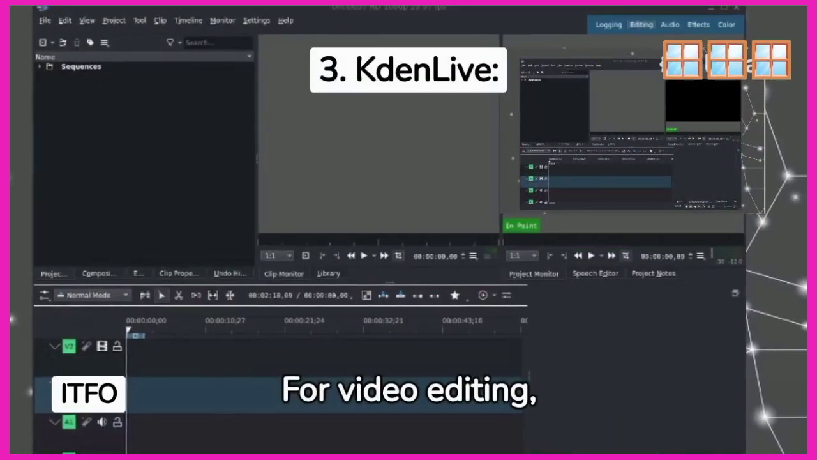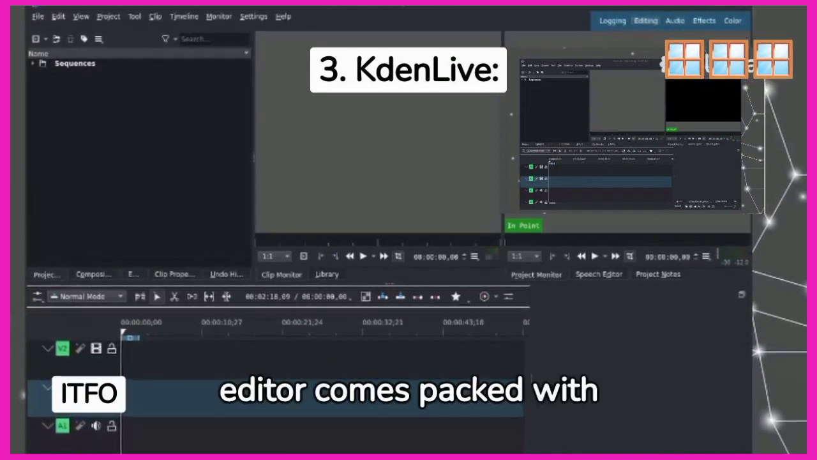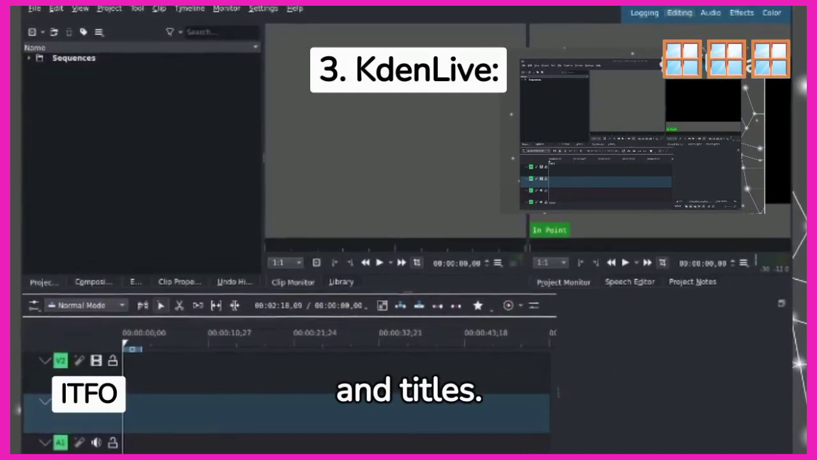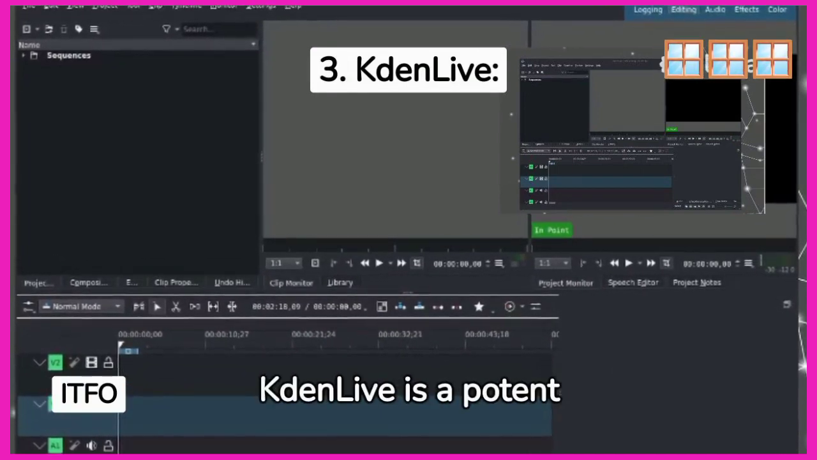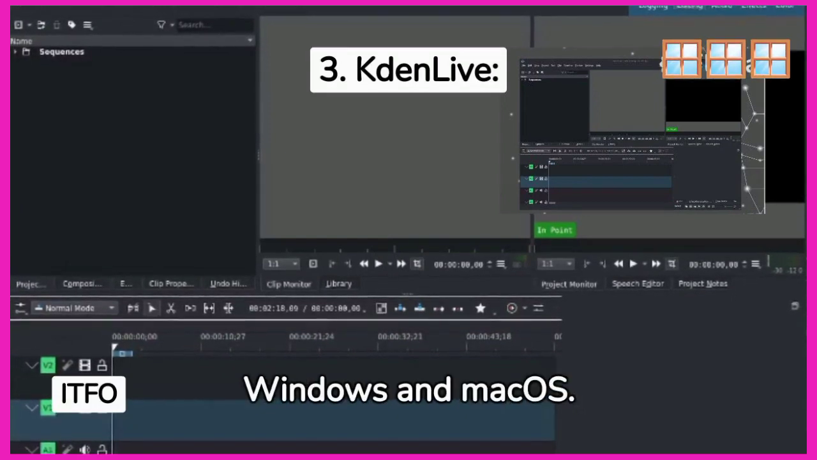For video editing, consider Kdenlive. This free video editor comes packed with professional features, allowing you to add effects, transitions, and titles. Kdenlive is a potent alternative to apps like iMovie and Clipchamp on Windows and macOS.